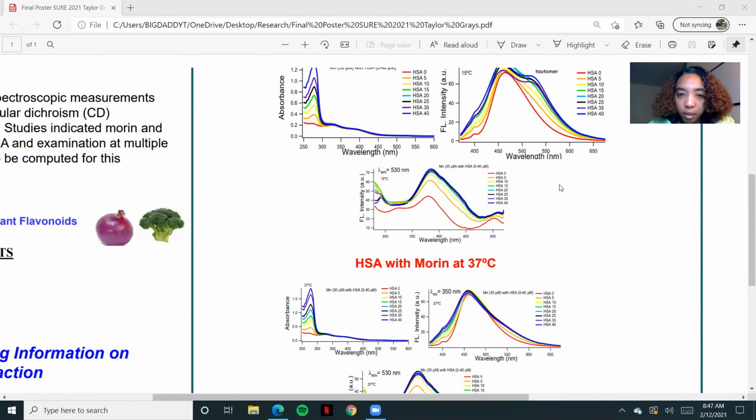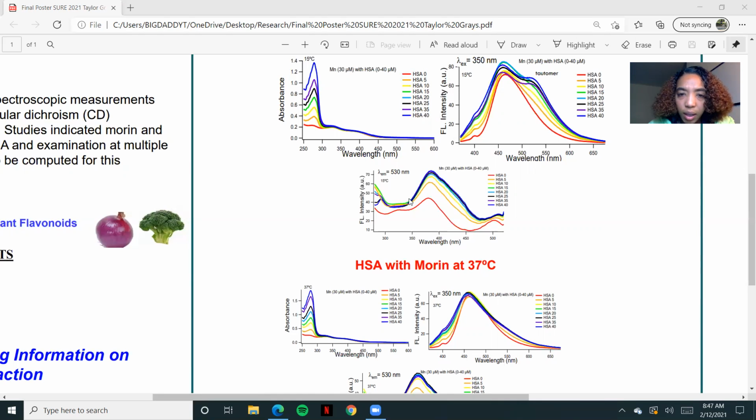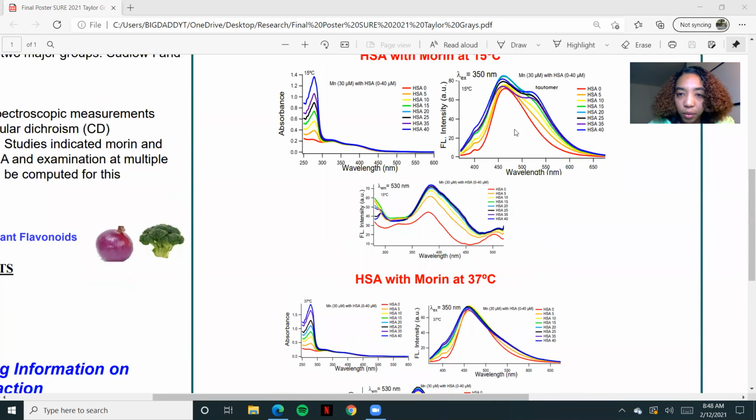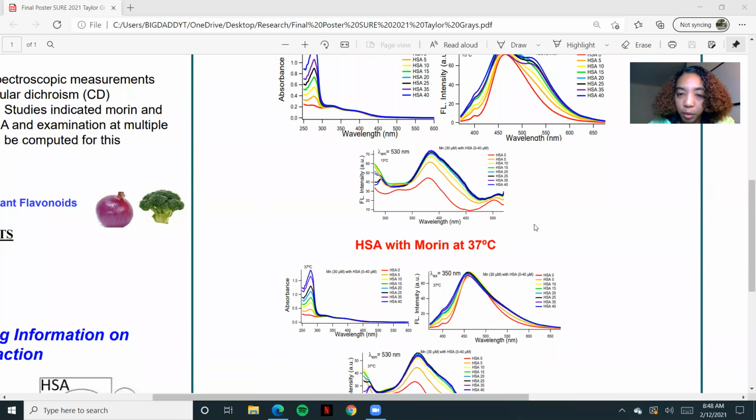So then we looked at the excitation scan, and it emits at 530, and we noticed that there's no crazy structural change, as there's a peak right here, maybe around 380, 390. But we wanted to look further at where our tautomer is, and we didn't notice anything drastic changing over here, which is great. So we knew that it wasn't any other thing. If it would have been another peak like this, if it was not a tautomer, it would have been another hill.